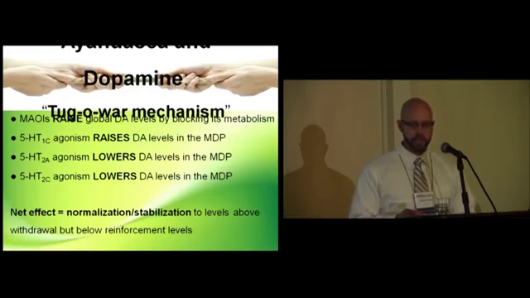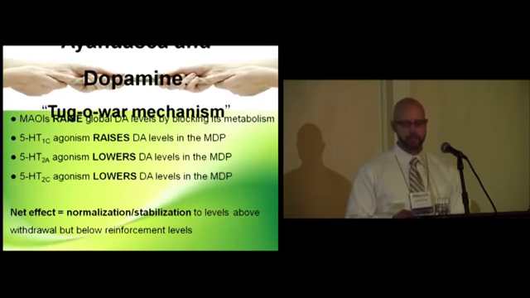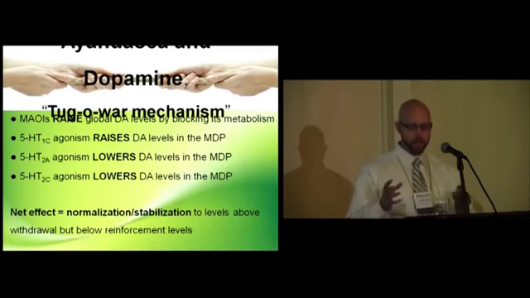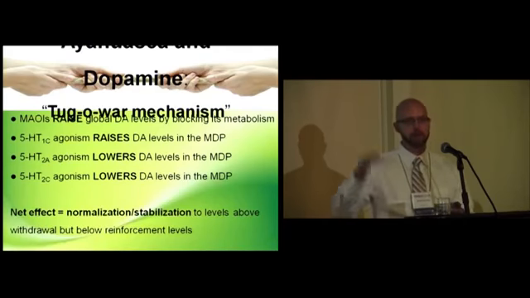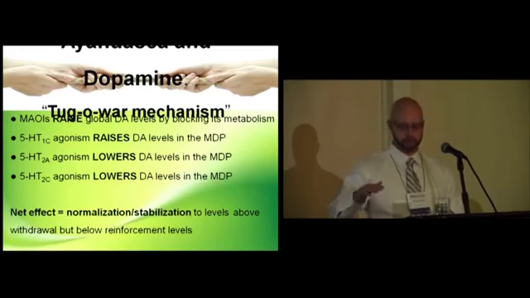Mechanisms, 5-HT2A and 2C agonism is known to lower dopamine in the mesolimbic pathway. So what we're hypothesizing is that these tug-of-war mechanisms result in the net effect of normalization or stabilization of dopamine above withdrawal but below reinforcement.